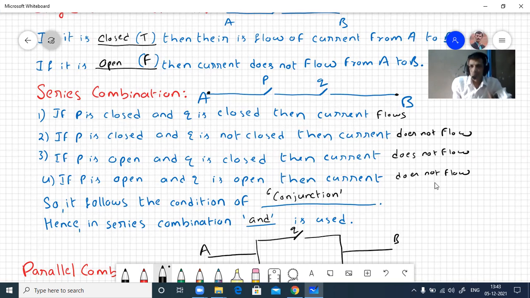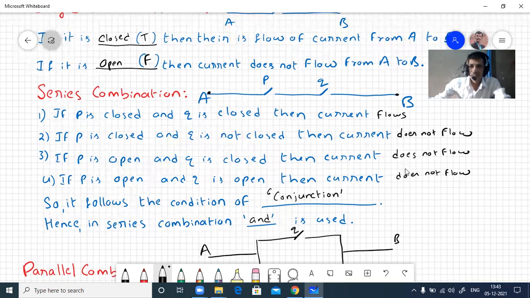The statement is true only when both statements are true. When both switches are closed, then only the current flows. This is about series combination.